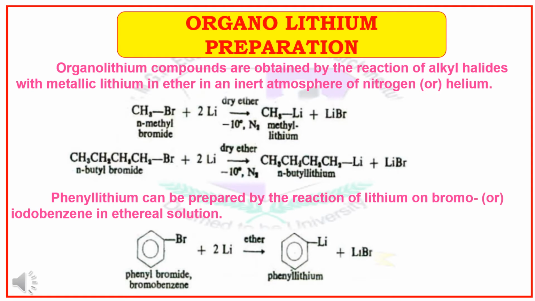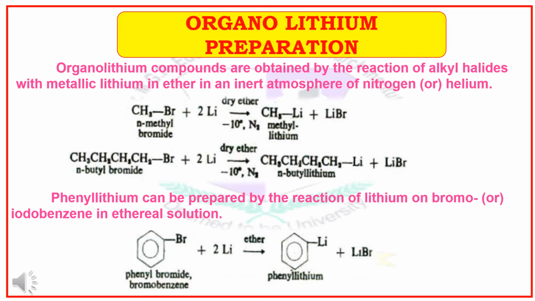Preparation of organolithium. Organolithium compounds are obtained by the reaction of alkyl halides with metallic lithium in ether in an inert atmosphere of nitrogen or helium. For example, when methyl bromide reacts with lithium metal in dry ethyl ether, we will get the methyl lithium along with lithium bromide as a side product.